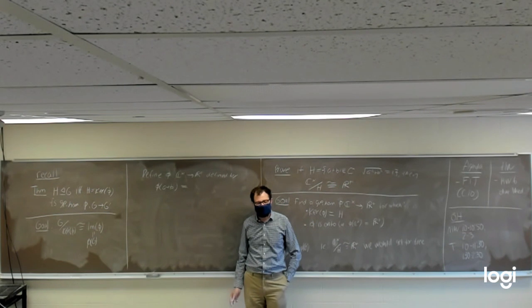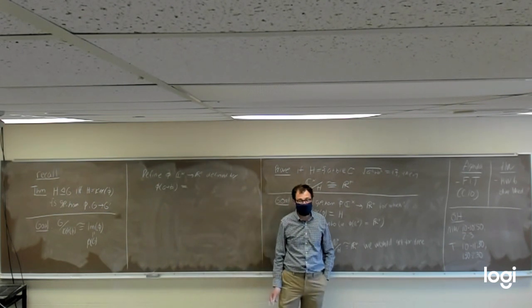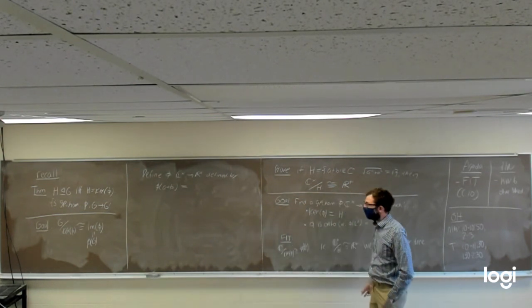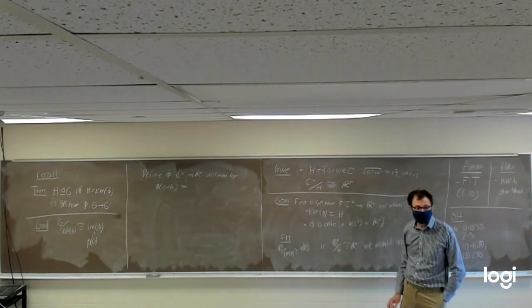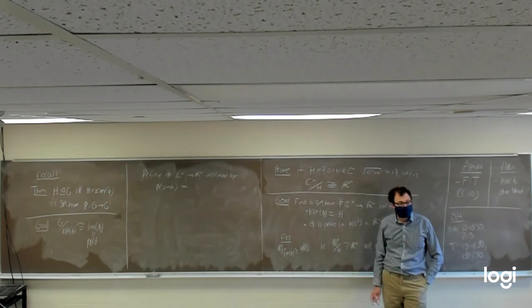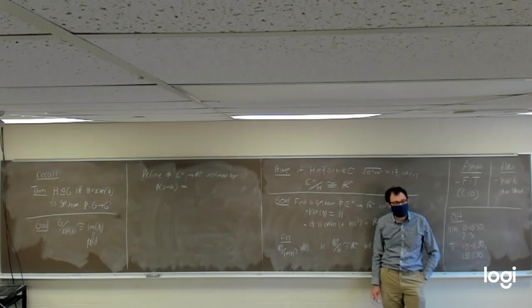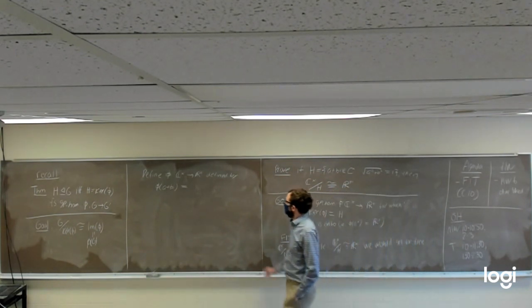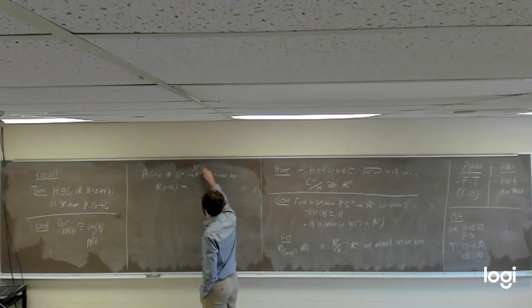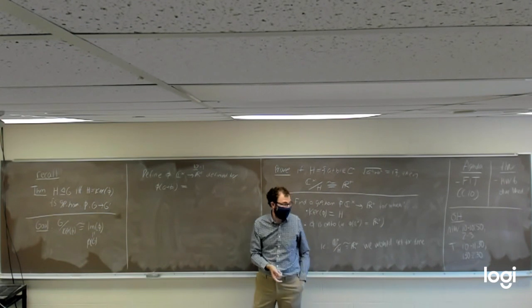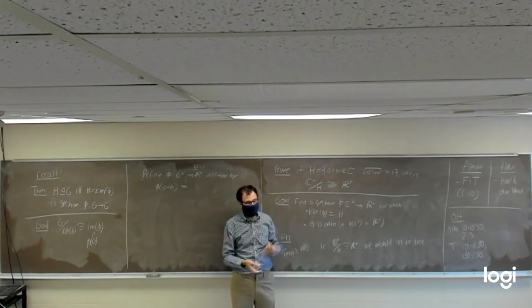By the way, what is the identity element in R plus, the group of all positive real numbers under multiplication? What positive real number, if you multiplied it by anything else, would give you the other thing? Yeah, so the identity in this group is 1. So whatever our map phi does, we want the set of things that are mapping to 1 to precisely be the elements in H.